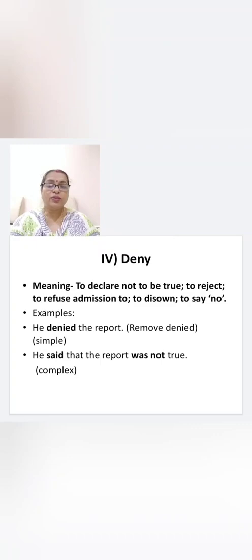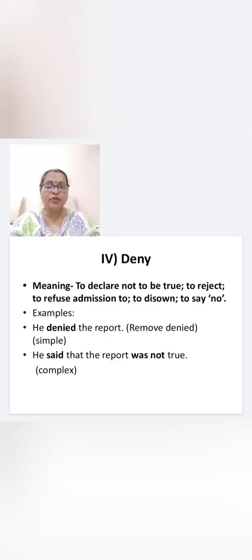The next word, deny. Deny means to declare not to be true, to reject, to refuse admission, to disown, to say no. Now let's see the sentence. He denied the report. Now here, this is a simple sentence.